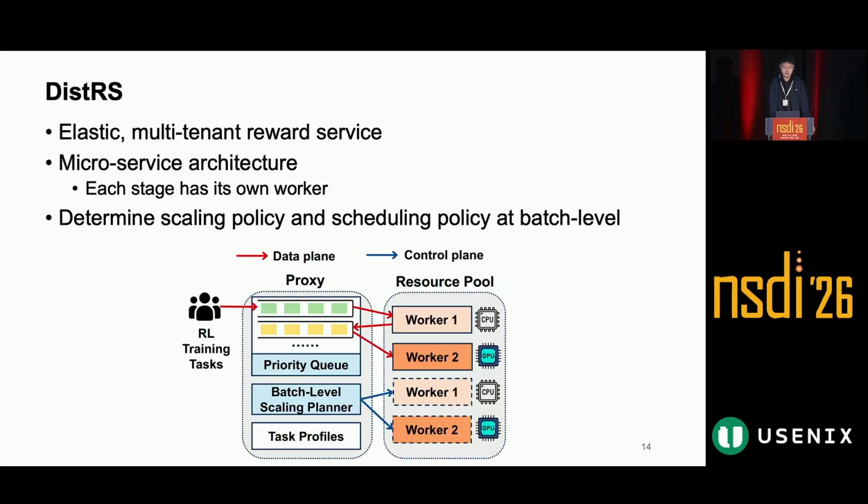Based on these insights, we propose DistRS, an elastic and multi-tenant reward service with a microservice architecture. Each stage has its own worker pool, and DistRS makes scaling and scheduling decisions at batch granularity. This design separates concerns across stages while still optimizing for the batch level objective.